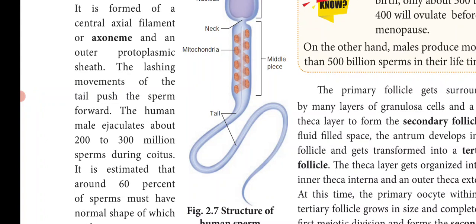The sperm is the smallest human cell and the ovum or egg is the largest human cell. So till this we conclude our topic. So go through the topic spermatogenesis and also the structure of human sperm.